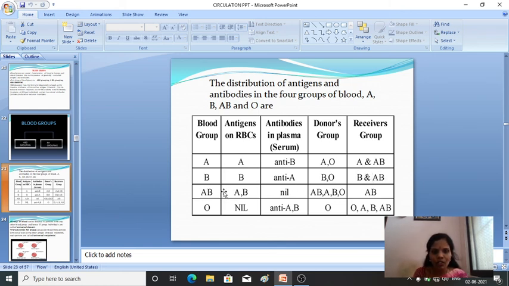Then the person who is having AB group can donate the blood to any of these persons, A, B, AB and O group, to any of them. They can donate to any of these groups, but they can receive only AB group. Then O group: they can donate to these, but they can receive from any of these blood groups. Receivers can receive O group, AB and any of these groups.